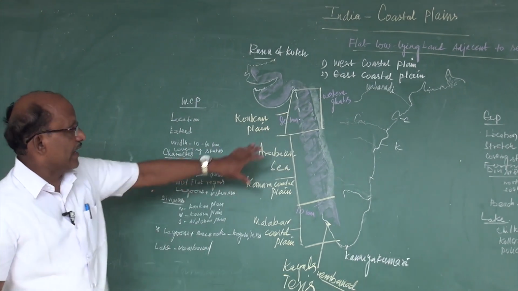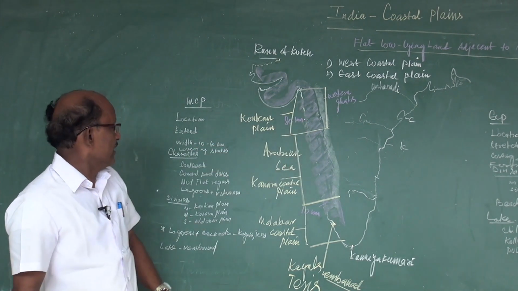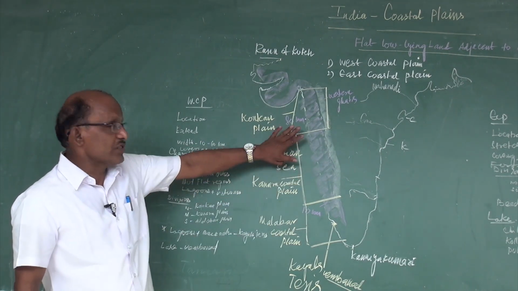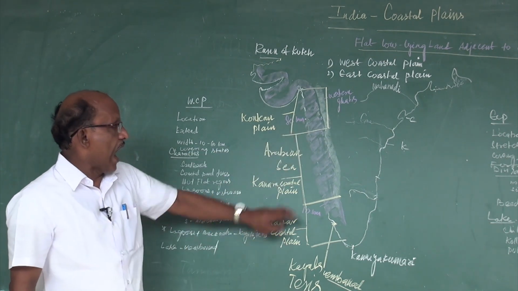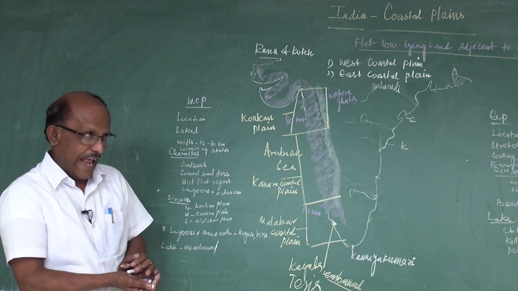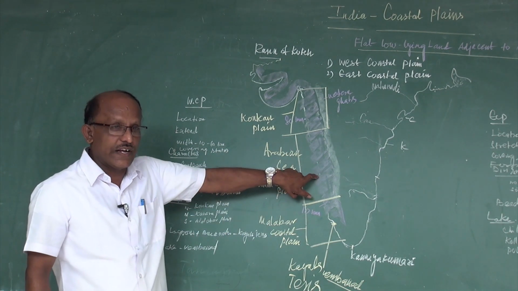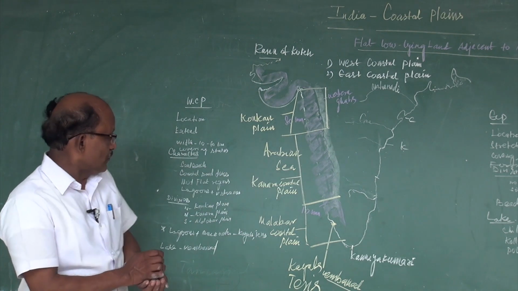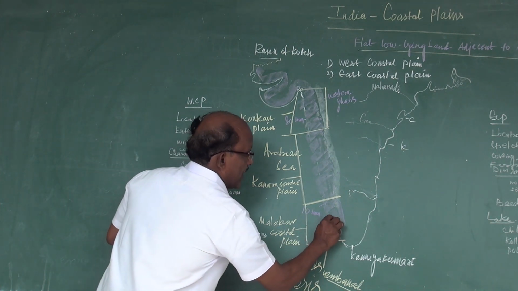And what are the characters found in this Western Coastal Plain? Famous sand beaches, coastal sand dunes, mud flat regions, lagoons, and backwaters. These are the characters found in the Western Coastal Plain. A lagoon is nothing but a shallow salty water region. And then backwater. What is a backwater?